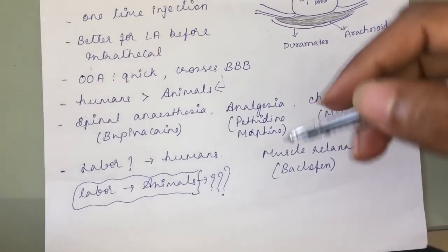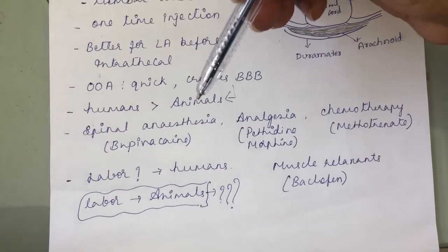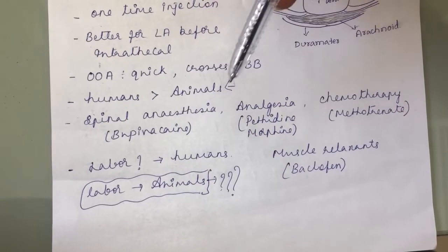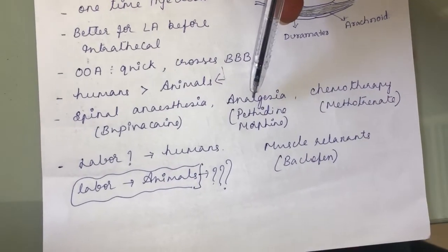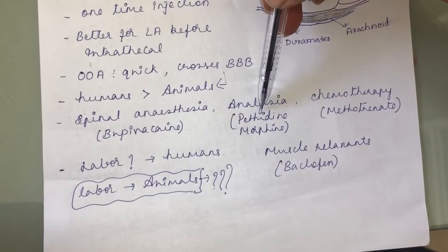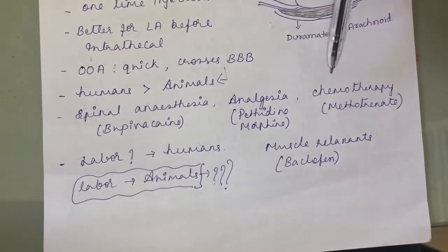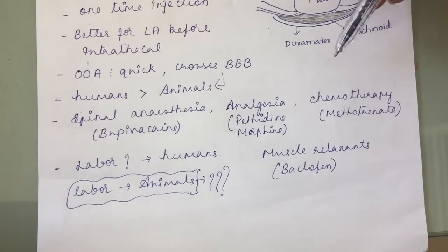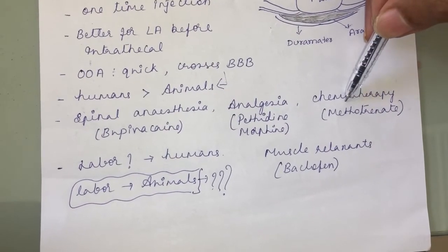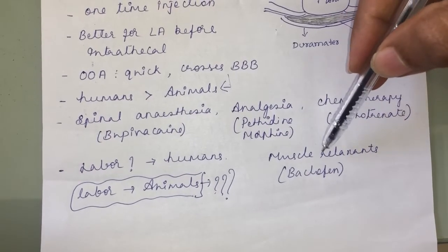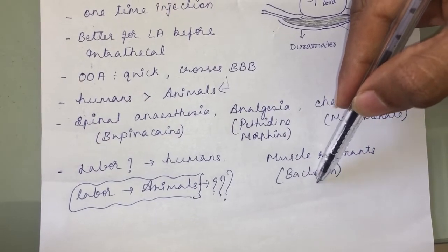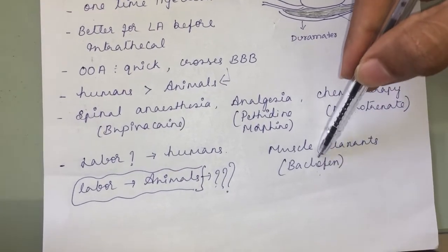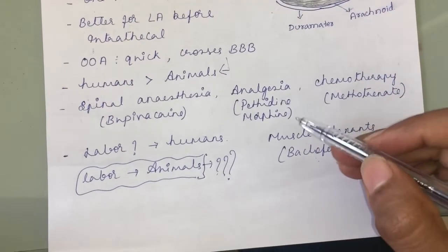And what are the things that you can give through this intrathecal route? You can induce spinal anesthesia, for example, bupivacaine. You can induce analgesia; pethidine or morphine generally can be given through this route. There are also some restricted chemotherapeutic agents to treat cancer which can be given through the intrathecal route, for example, methotrexate. And also a very commonly used muscle relaxant. For cerebral palsy or for muscle sprain, baclofen we generally give through the intraspinal route.